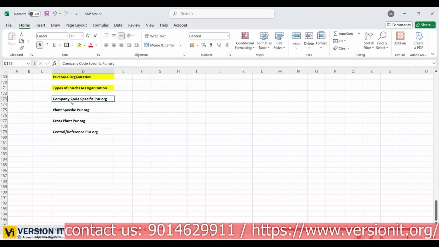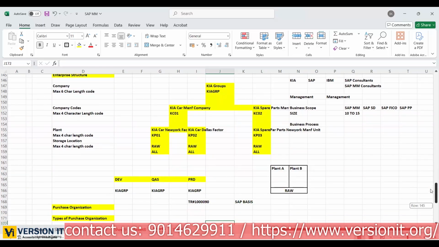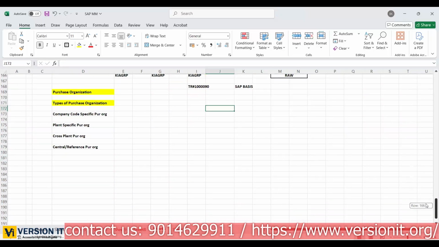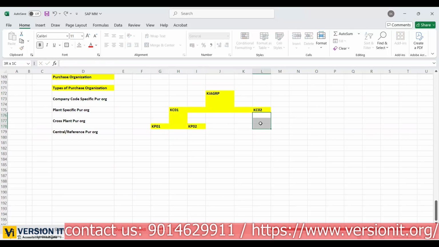So first one is company code specific purchase organization. So generally what is our company code? Our company is Kia Group, and also KC01 and KC02 company codes. Kia GRP, this is our company. Under this company, if you remember, we have some company codes, KC01, KC02. Under that, we have the plants KP01, KP02. Under this, we have one more plant, KP03.